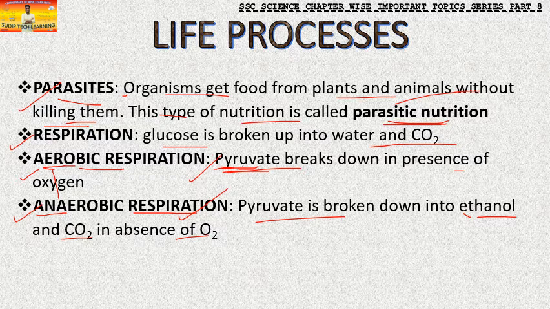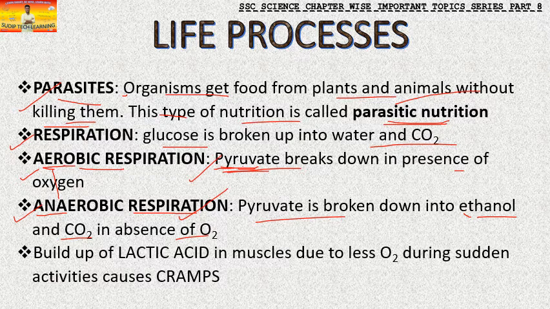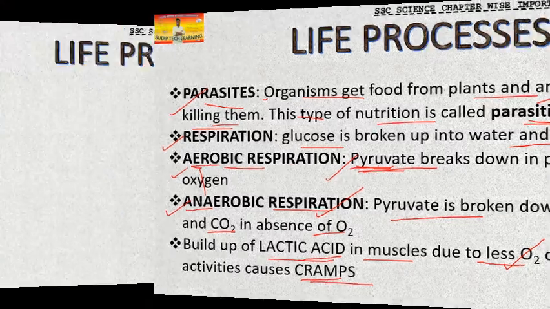Now there is one more case, when there is a lack of oxygen, less oxygen. In that case, lactic acid is formed in muscles. A perfect example is when we are running, what happens to us? Sometimes suddenly cramps come. This is a perfect example of lactic acid built up in our muscles. That is a condition of lack of oxygen.